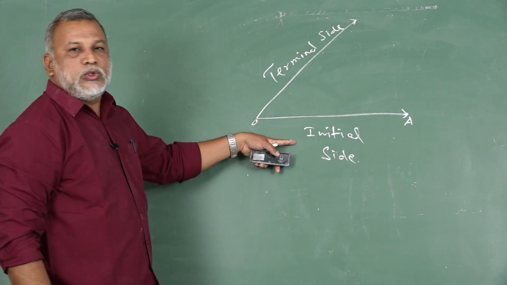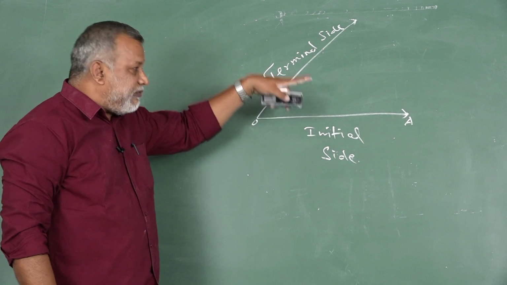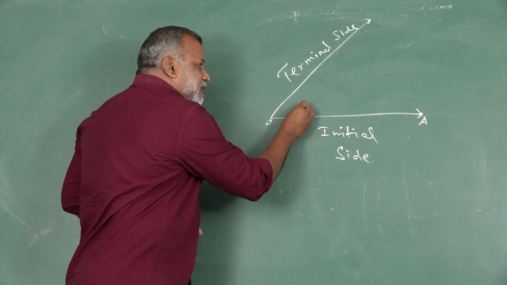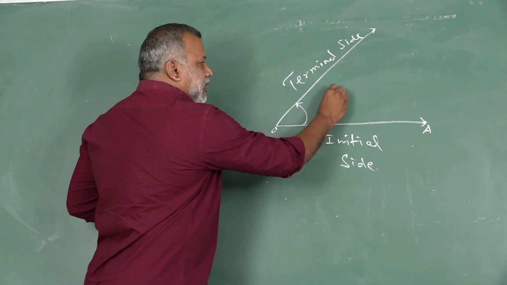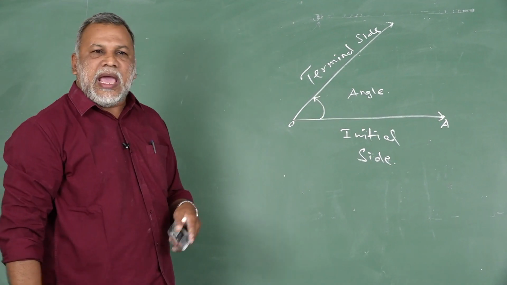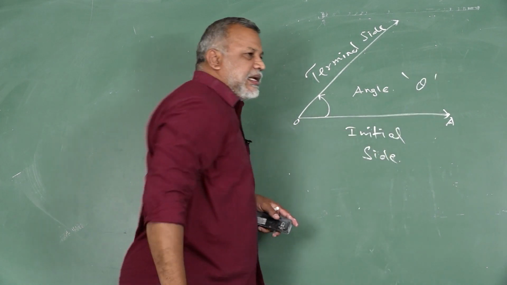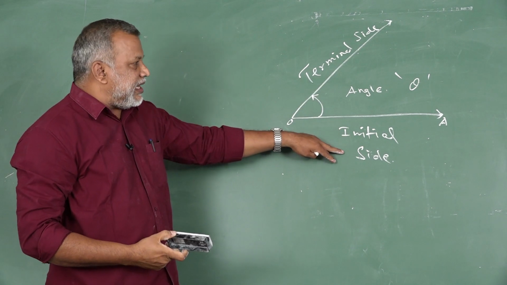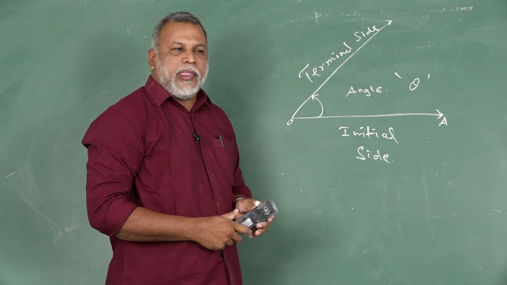From initial side to terminal side, the amount of rotation of a revolving ray, from here to here, we have some rotation. This is called angle. In general, angles are denoted by theta. So, from initial side to terminal side, the amount of rotation is called angle.